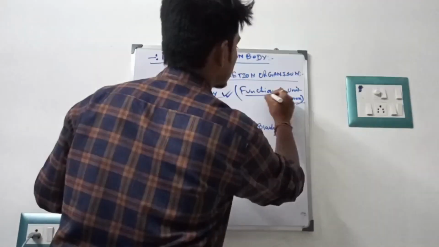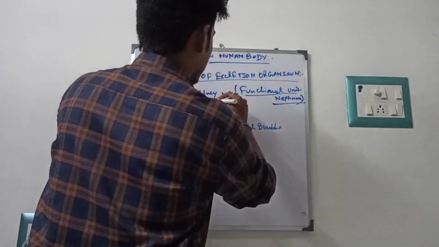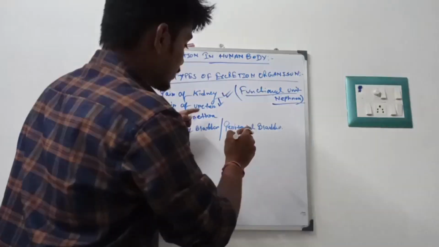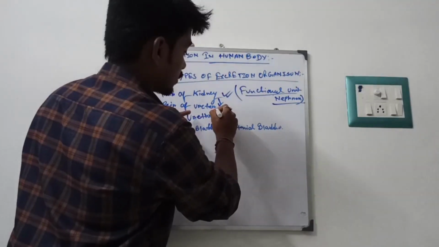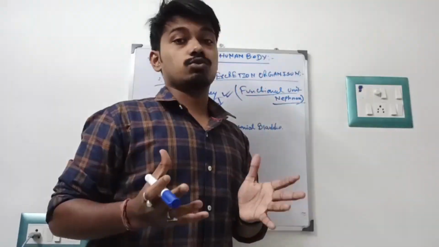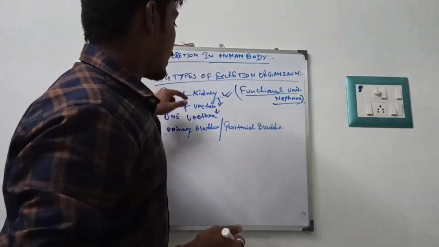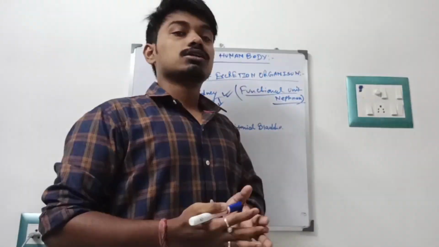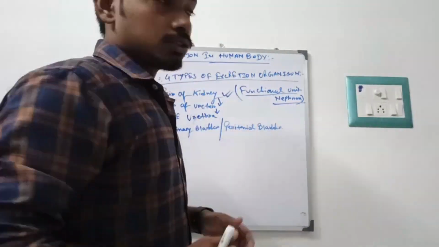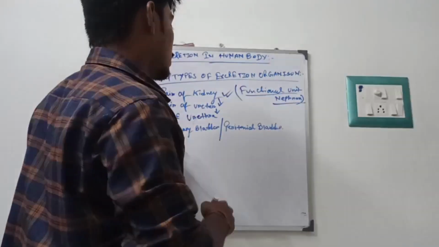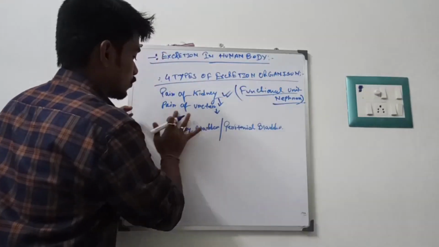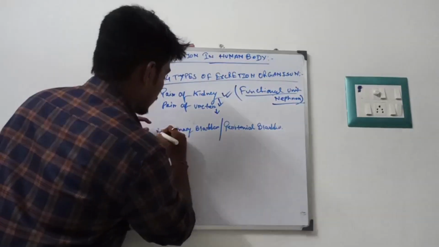So we told you, after the nephron takes its part, the ureter takes the urine to maintain the volume and capture the total urine. After capturing the urine in the ureter, it goes to the next step, which is the urethra, the last and ultimate form. After that, the urinary bladder.